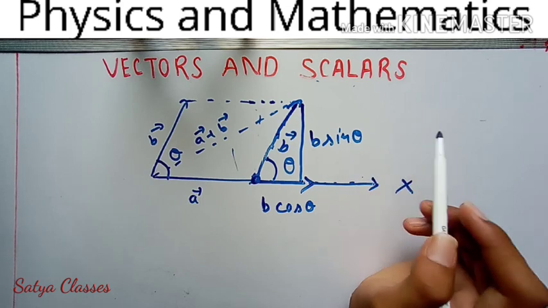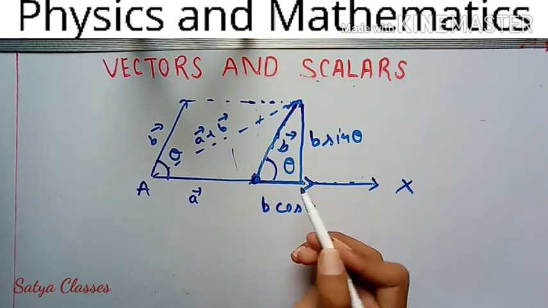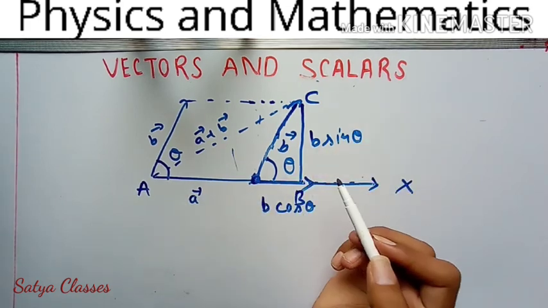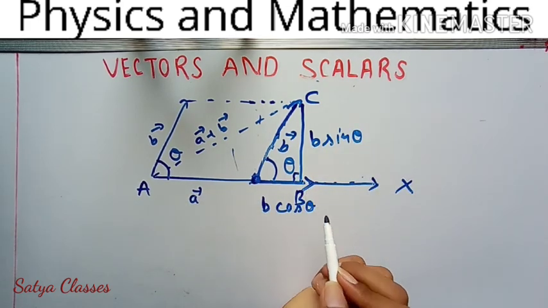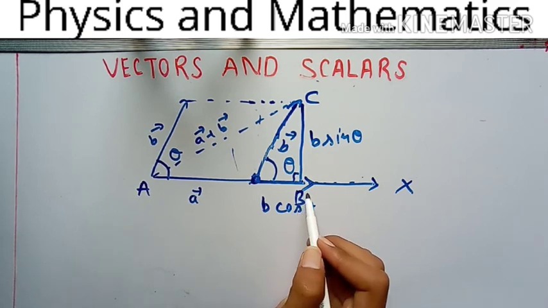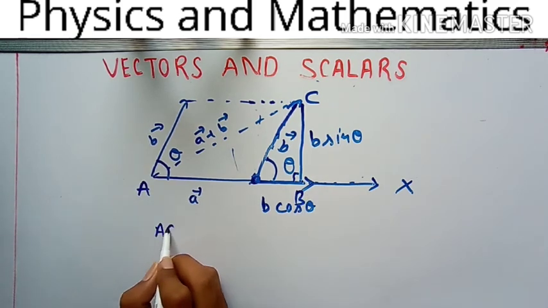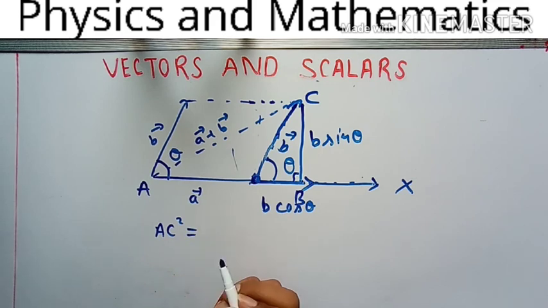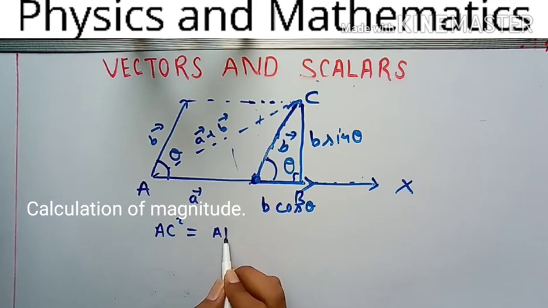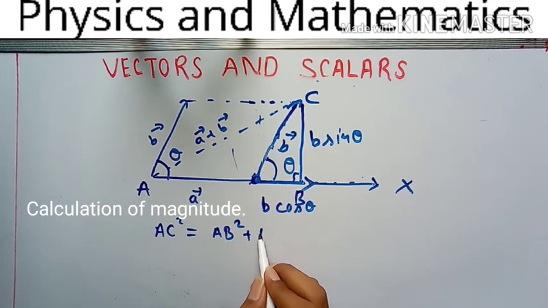So clearly see, if this is point A, this is point B, this is point C, then ABC is acting as a right angle triangle. And you know the property of a right angle triangle: AC square is equal to, very good, AB square plus BC square.